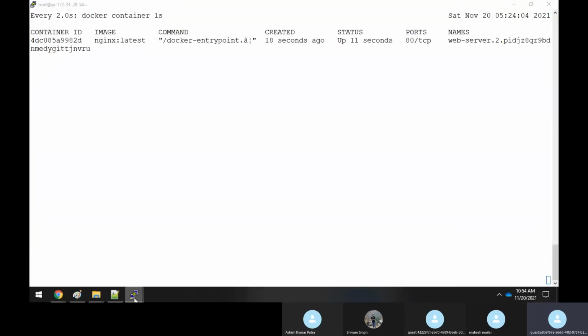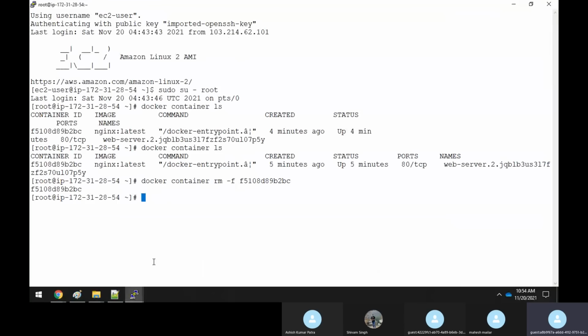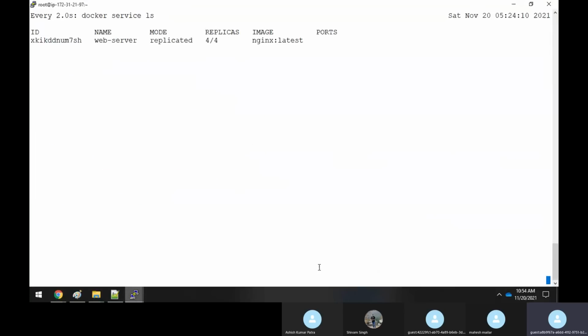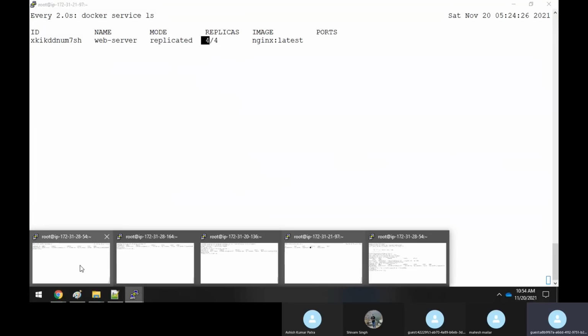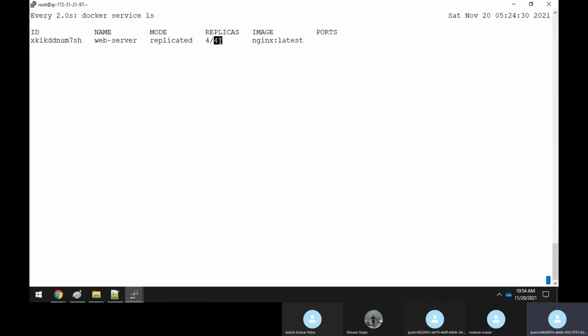It means that you tried to kill the container here, but the desired state is 4. What happened is that one container has gone down, and that's the reason it is showing 3 here. And after some time, it recreated it, because here it is having a 4.